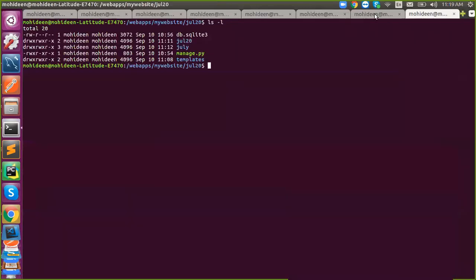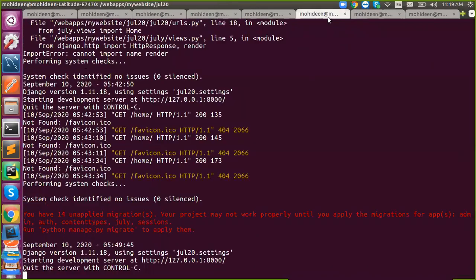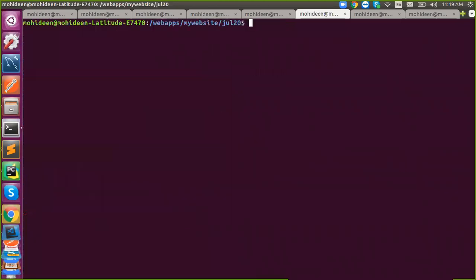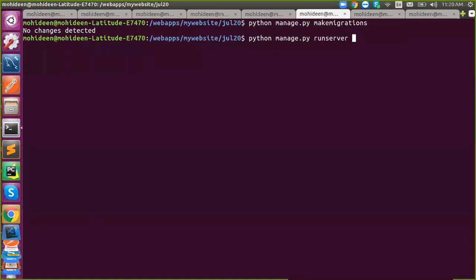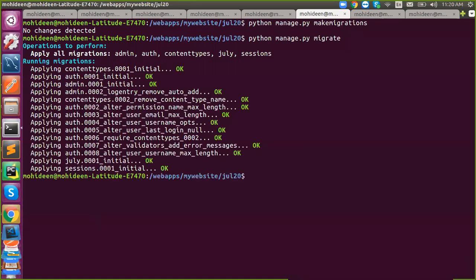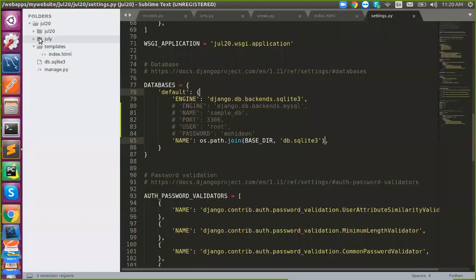Next, what to do? I need to migrate. Even it says an error, right? You have 14 applied migrations. So close your application and run makemigrations. Then run migrate. Why does it say no migration data? Because we have not touched the models. If you touch a model, then only the changes will be affected.